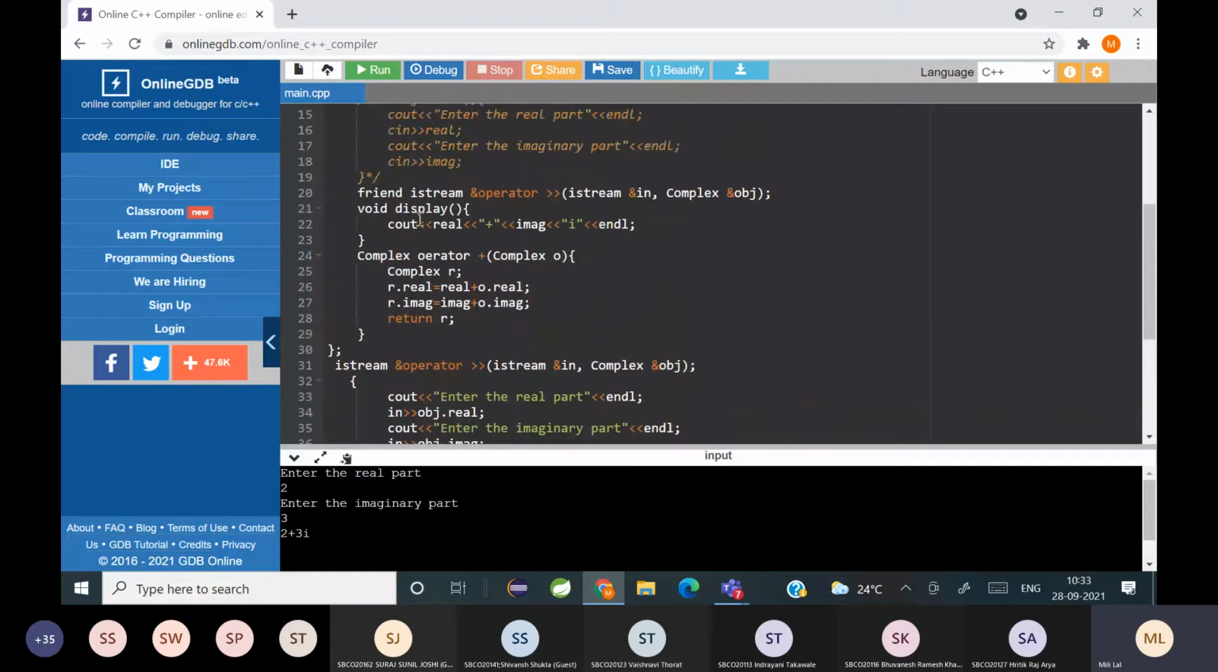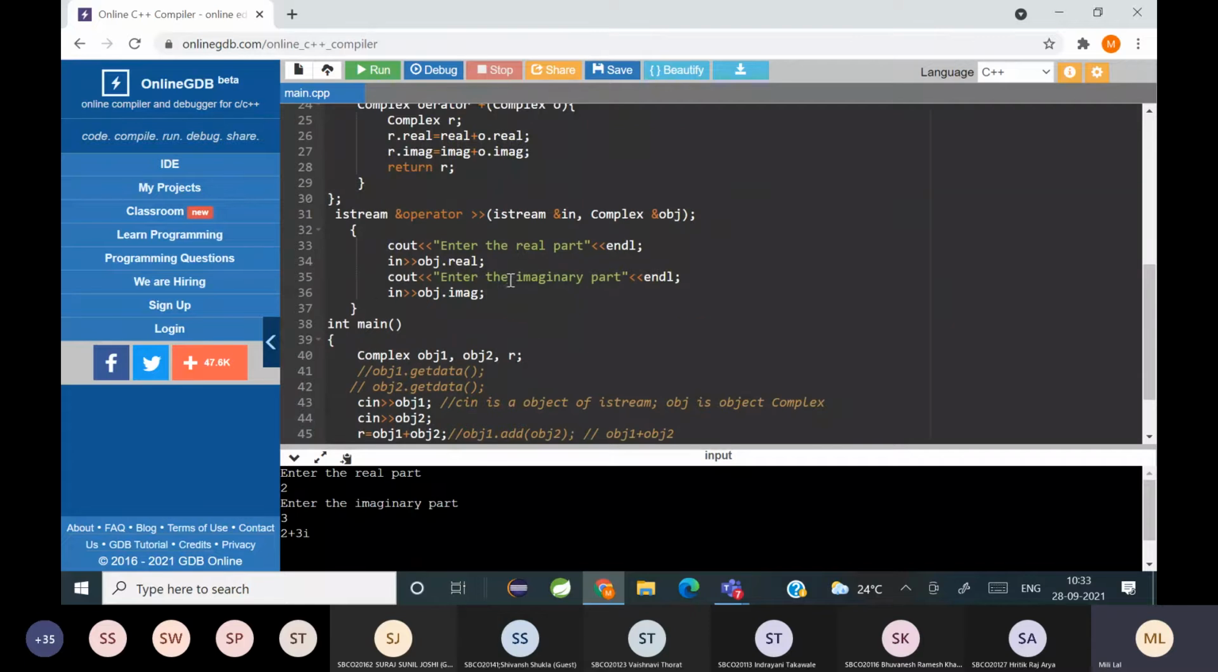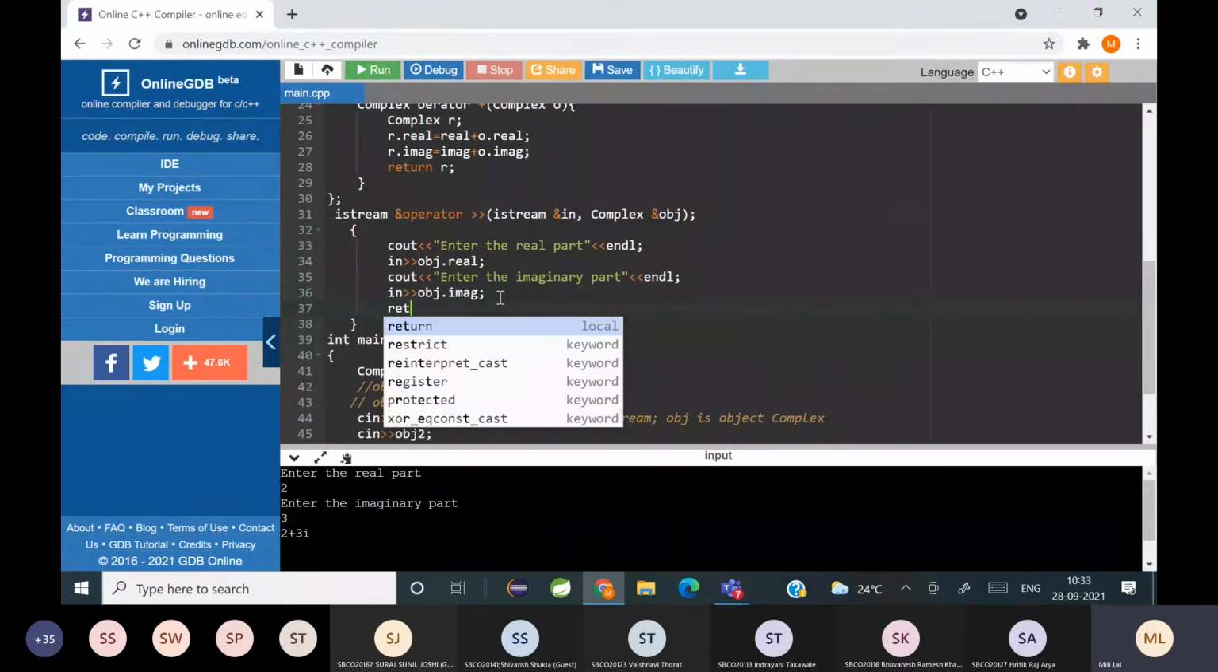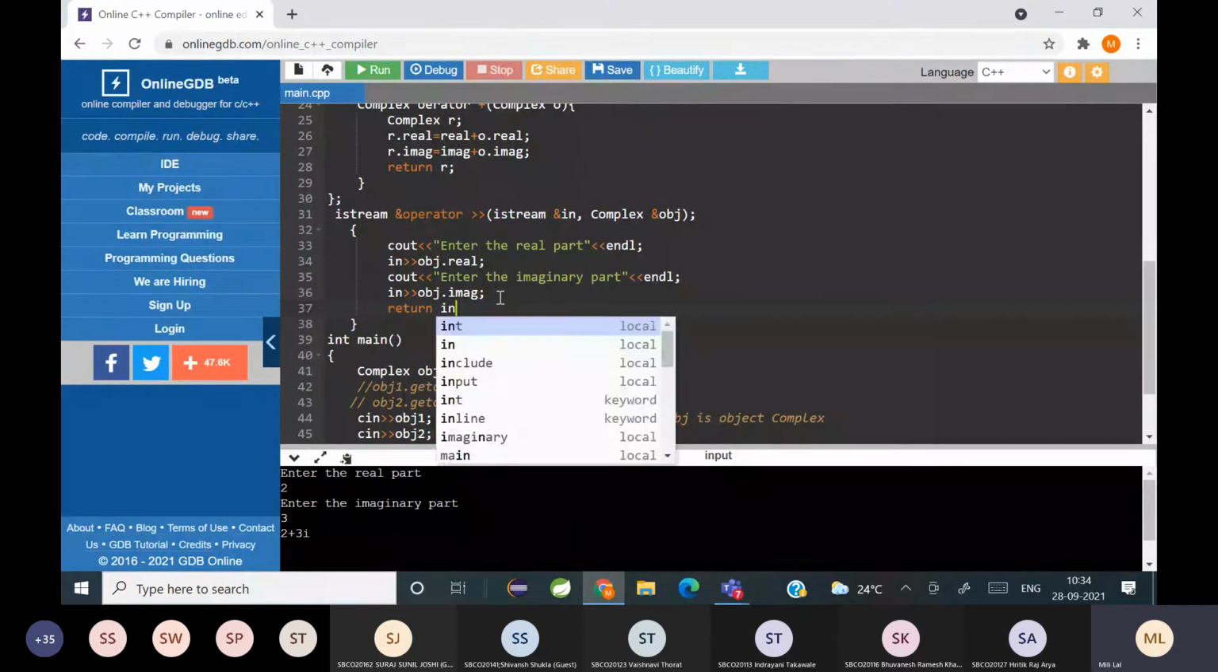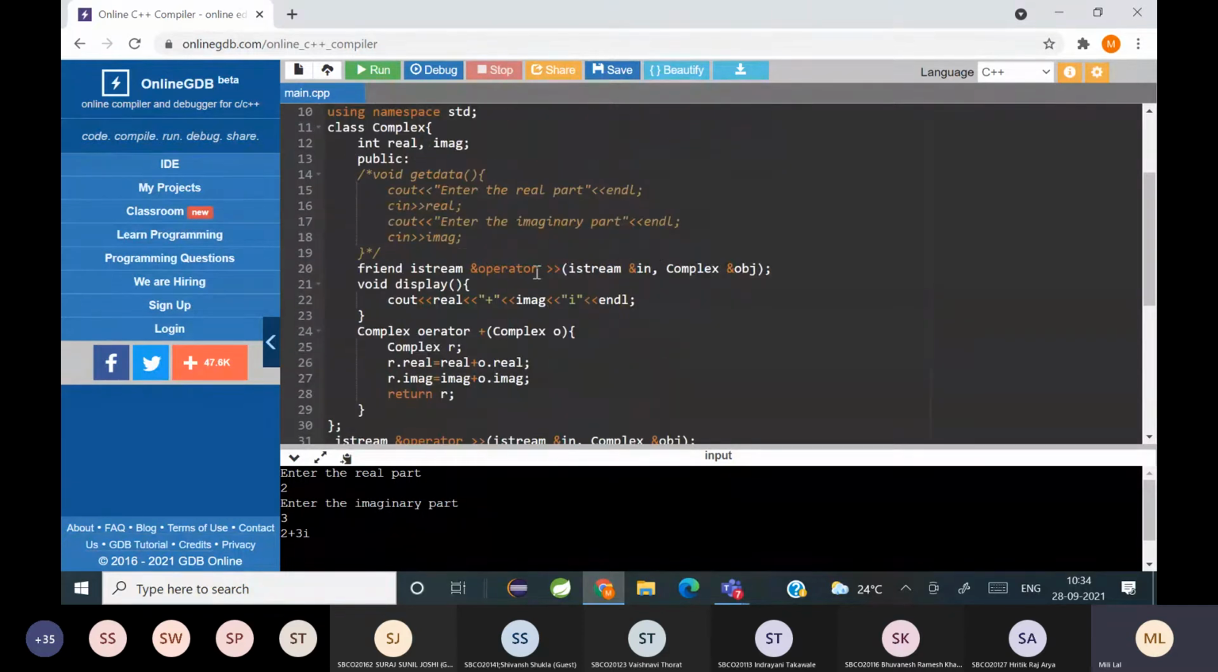Okay, and how do you write it? You declare it with the friend keyword, then I'm returning an iStream. So iStream is the return type, so I'm returning an iStream object. So here I didn't return, so I'll write return in, because I'm returning iStream. Since I'm passing references, I'm using the ampersand operator.